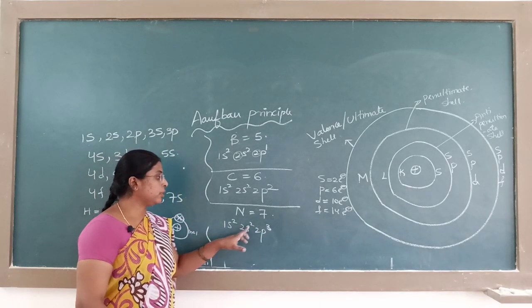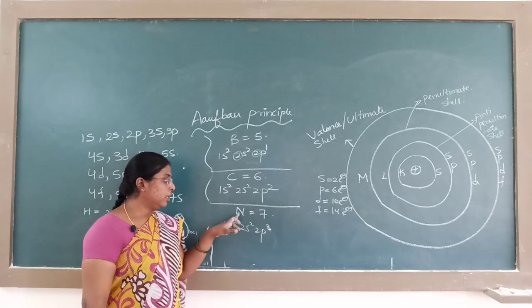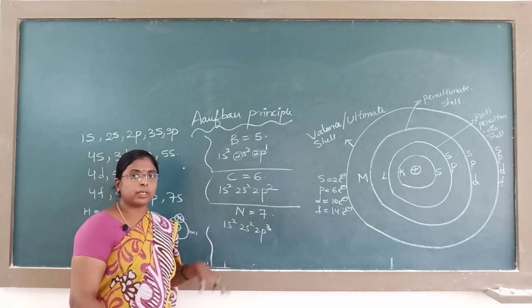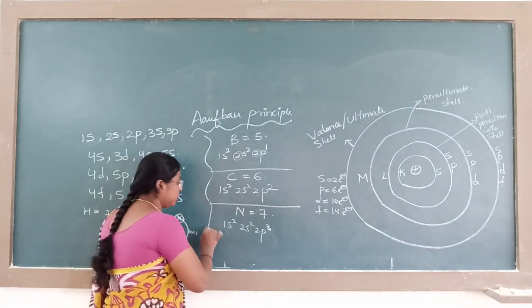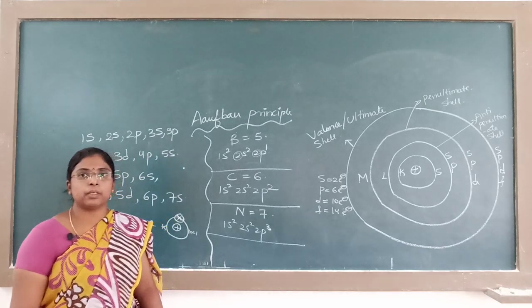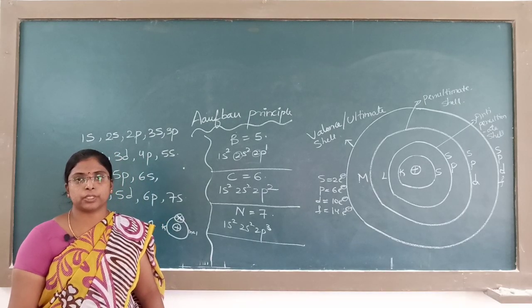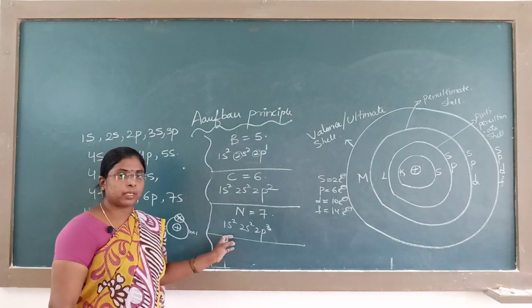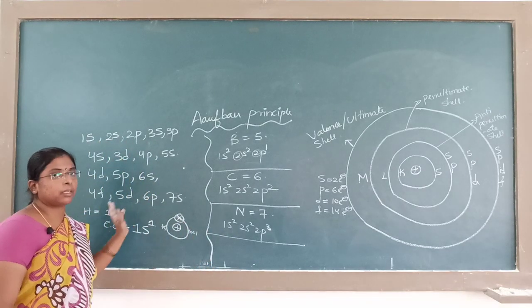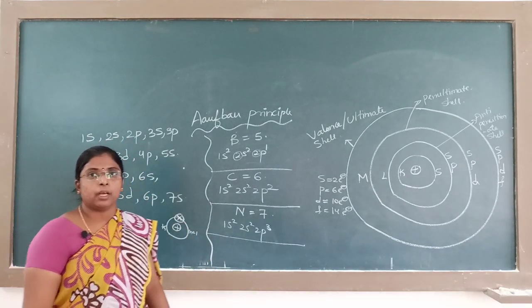So 1s2, 2s2, 2p3. N is equal to 7. Similarly, you can write for oxygen. So you try these elements: write the atomic number and try the electronic configuration. You have to remember this series to write the electronic configuration of the elements.